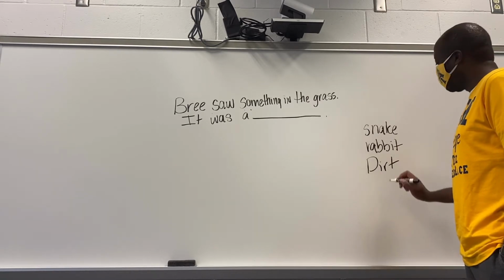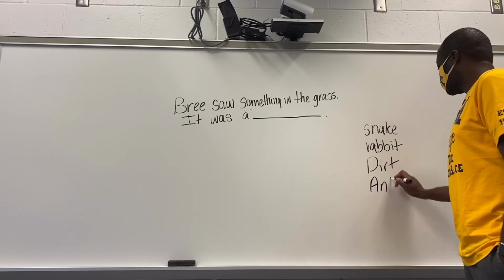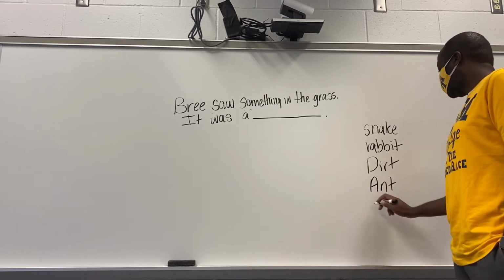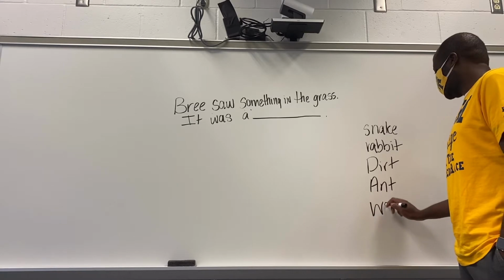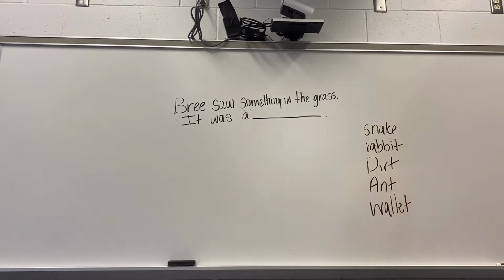Keep naming them. Somebody said a wallet. That's a really good idea. So, we have 5 on the board so far, so we'll just go with these 5 for now. But you all had some great ideas. So we have snake, rabbit, dirt, and wallet.